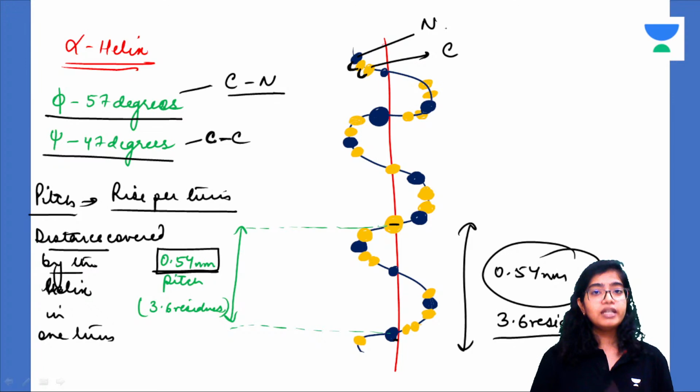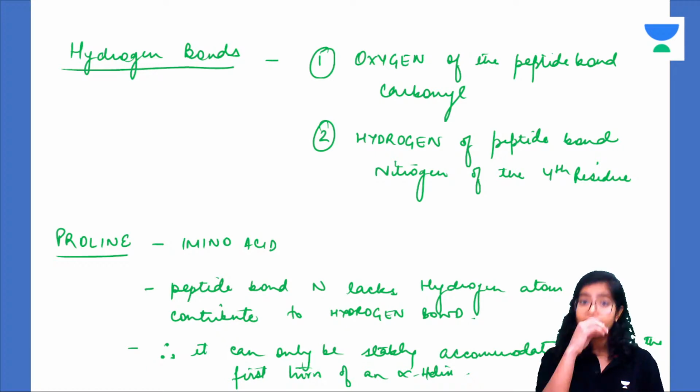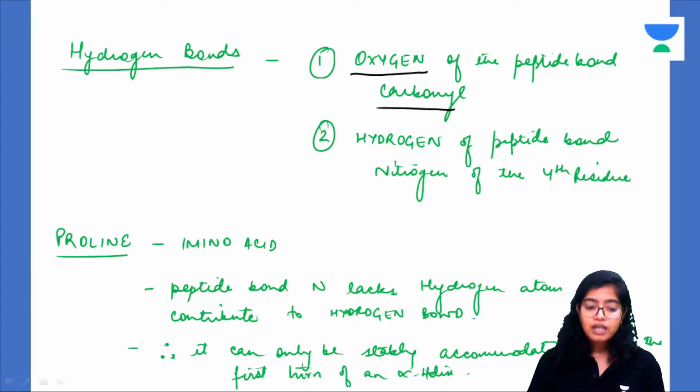Later on, in the next class, we are going to read about the structure of collagen in detail, where we'll see how the pitch of collagen and the residues per turn in collagen are different from this basic alpha helix. Understood? Now these alpha helices are stabilized by hydrogen bonds. What are hydrogen bonds? They are the bonds between the oxygen of the carbonyl carbon in the peptide bond and the hydrogen present on the nitrogen of the peptide bond.